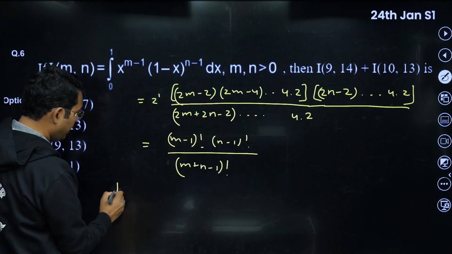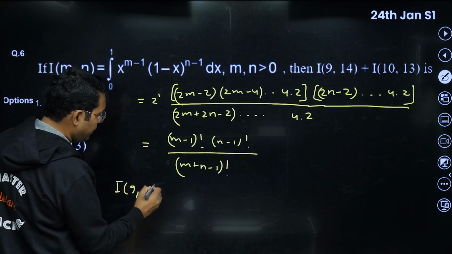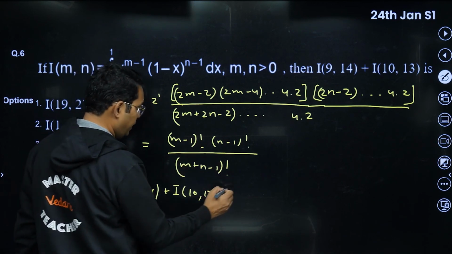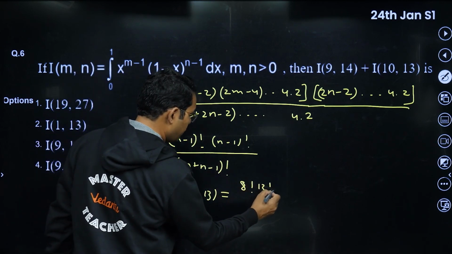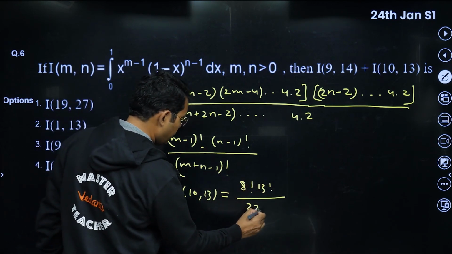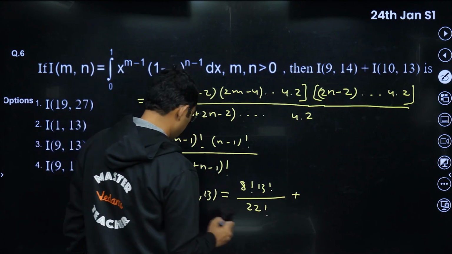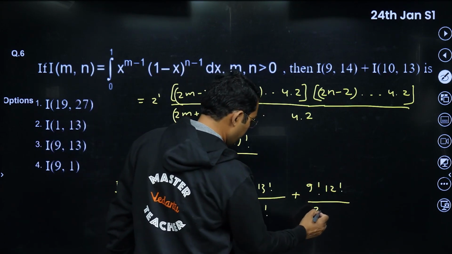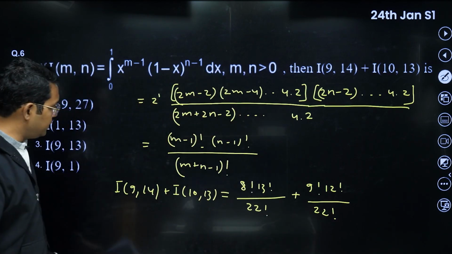So my I 9, 14 plus I 10, 13, after knowing this thing, would be 8 factorial, 13 factorial upon 22 factorial, plus in this case 9 factorial, 12 factorial upon 22 factorial. In both of them it is 22 factorial.